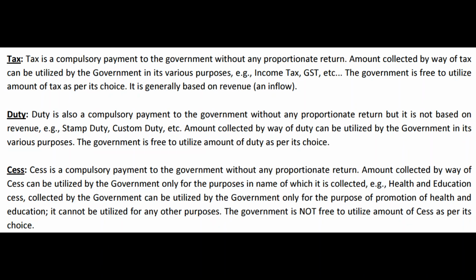But ideally what should happen, let us understand. Ideally the government should spend the money whatever it has collected in the form of cess for the purpose for which it has collected. Means health and education cess has to be spent in that sector. Road cess has to be spent for construction of roads. That is what we understood so far. But there is a twist in the story now. It is not the only difference between tax, duty and cess.